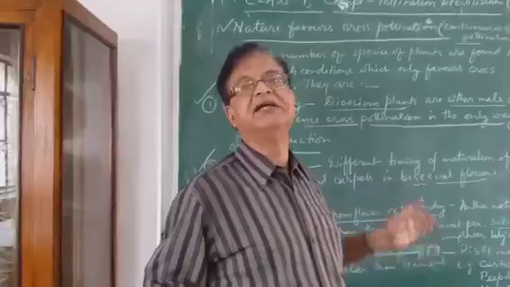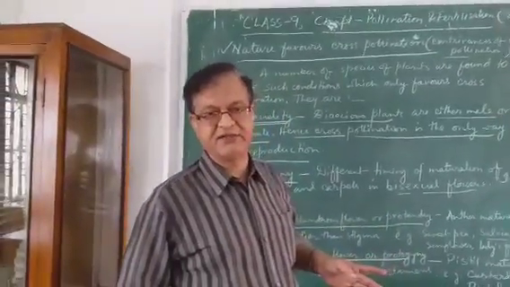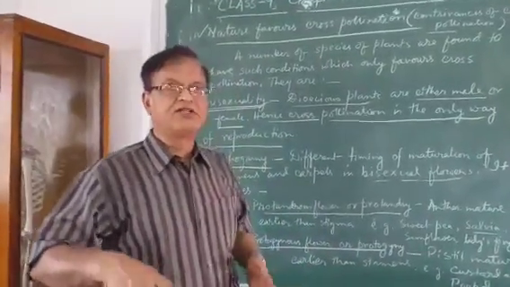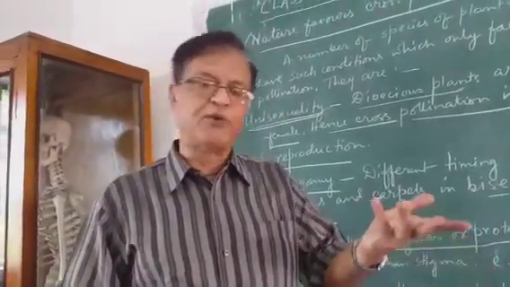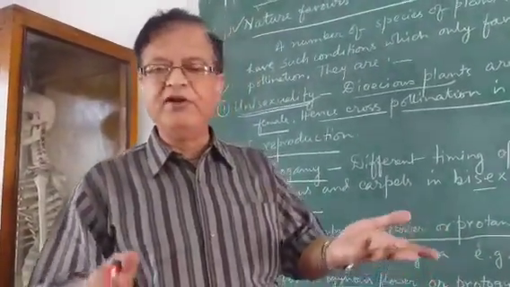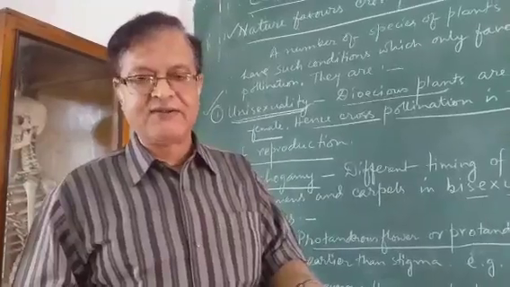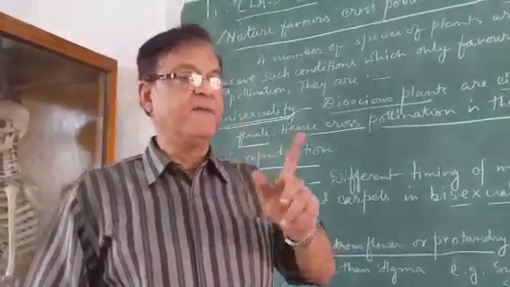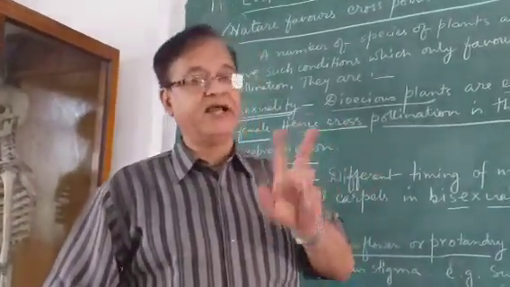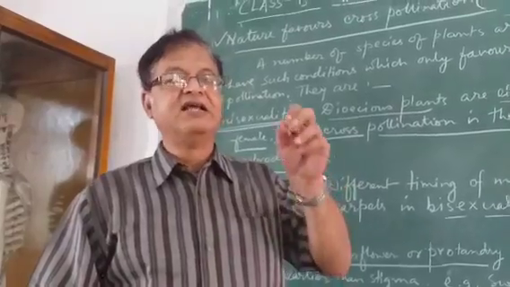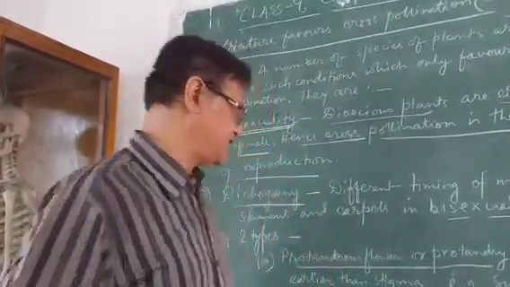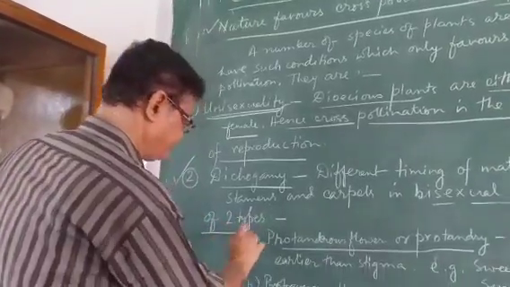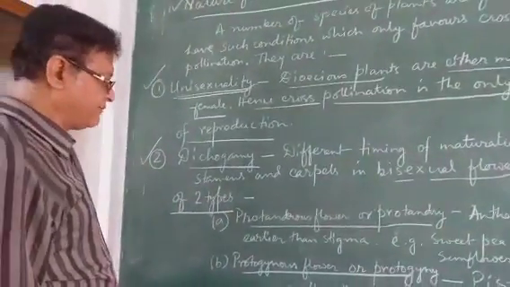We cannot say that it is effective pollination. Or the stigma and carpel mature, but the anthers are not mature, so pollen grains are not produced. So there will be no chance of self-pollination. So this different timing of maturation of androecium and gynoecium results in only one way of pollination, which is cross-pollination. Two types of dichogamy are found.